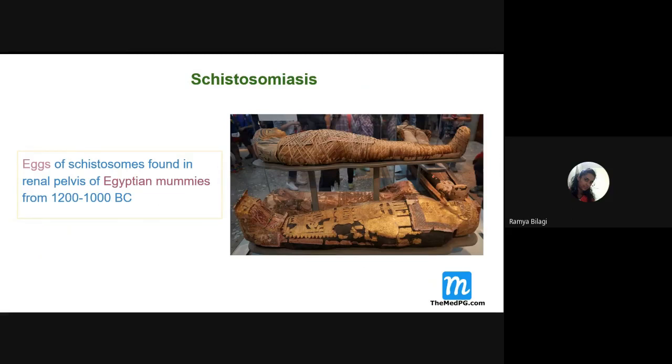So, this schistosomiasis is a very age-old problem, and why? Because during the 1200s BC, in the Egyptian mummies, the eggs of the schistosomes were found, especially in the renal pelvis. So it is not a new disease, it is a very old disease, and the evidence has been collected by finding the eggs in the Egyptian mummies.